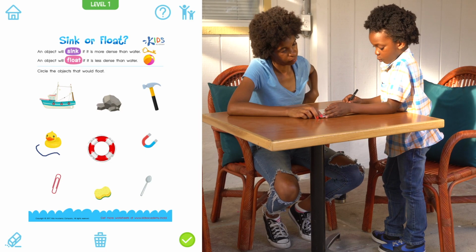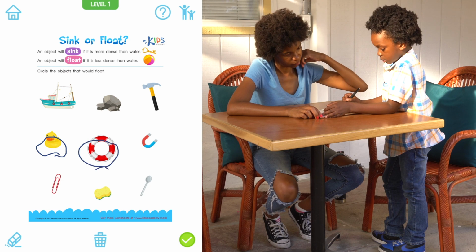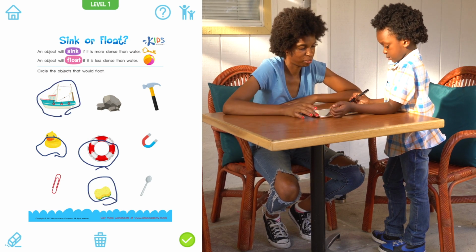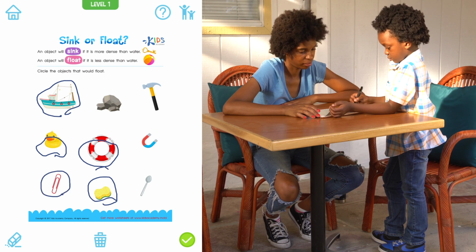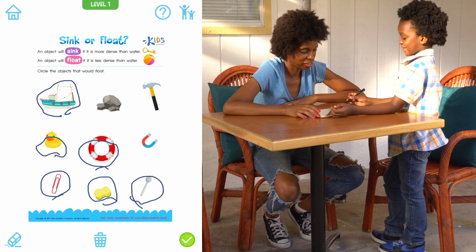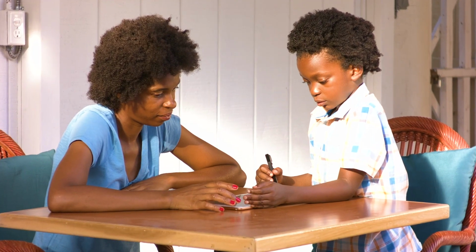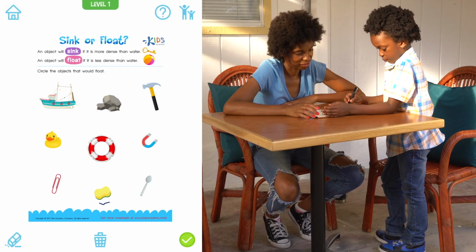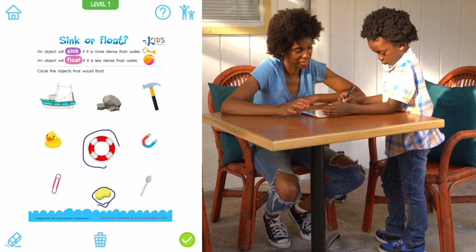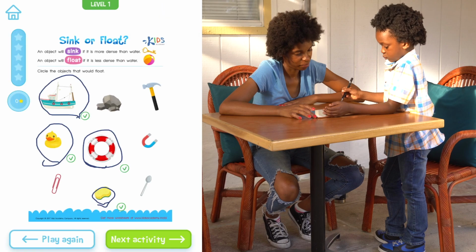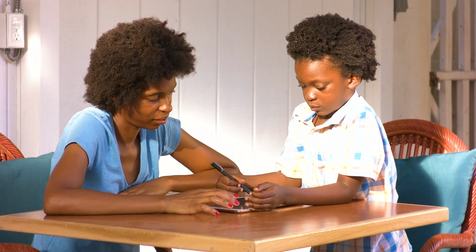Circle the objects that would float. This, a boat, and this. What about that? Go try it. And a spoon. Okay, see. Well done. Good job. Look how far you've come. Okay. That's really great.